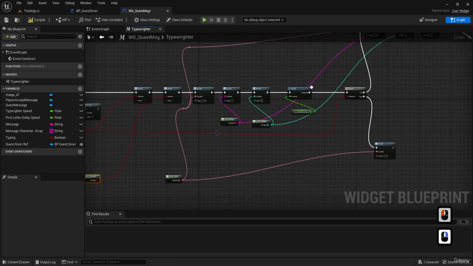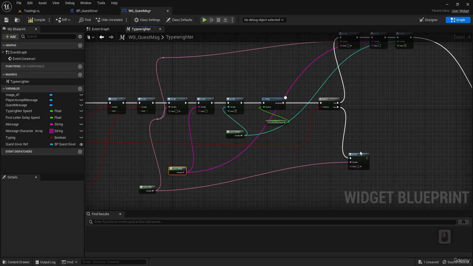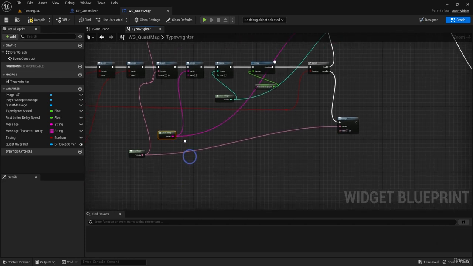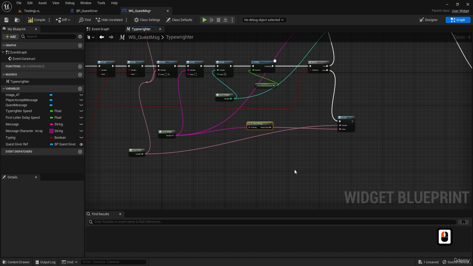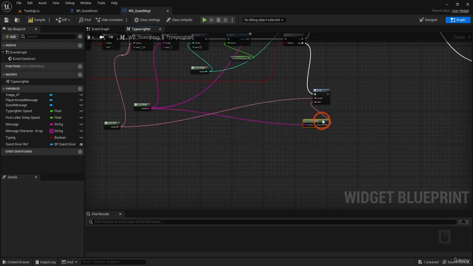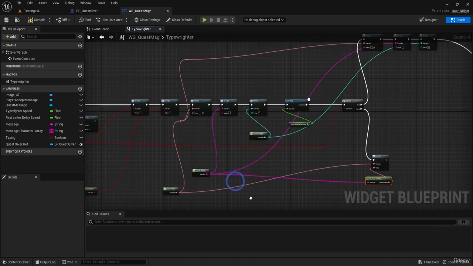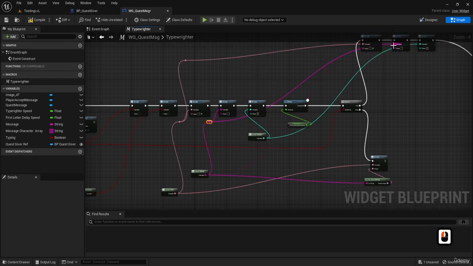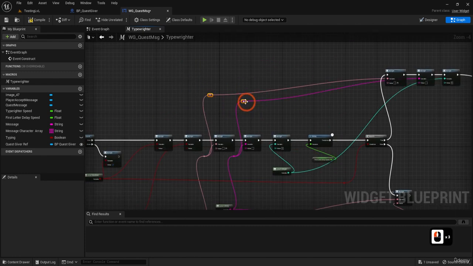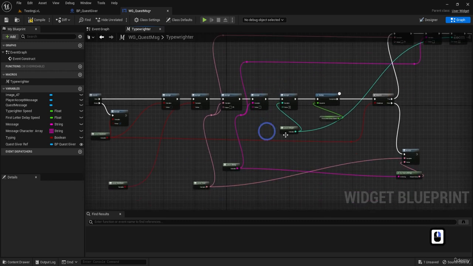Yeah, they look fine. Anyway, we should assign this to whatever our local string variable is. So, yeah, let's make a breakpoint here also. Read out mode. Looks fine.